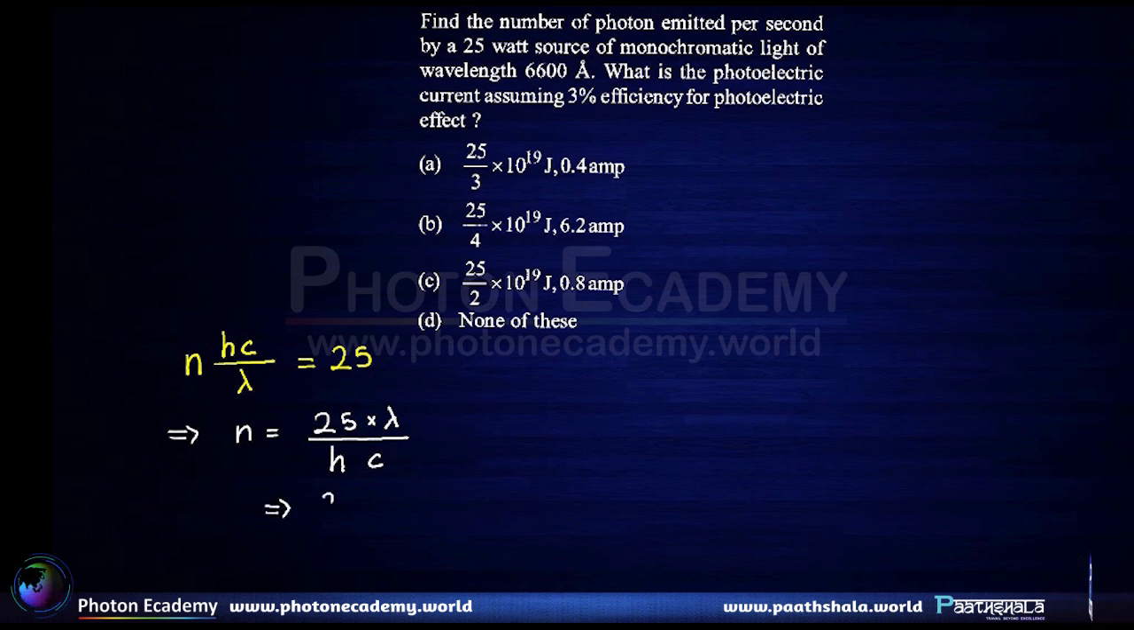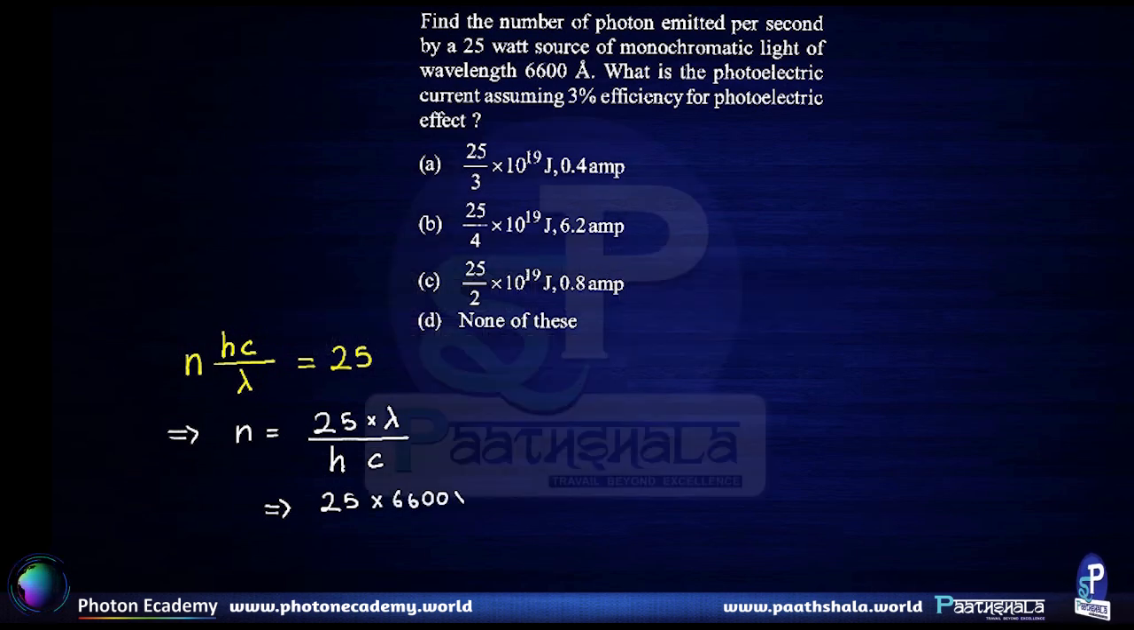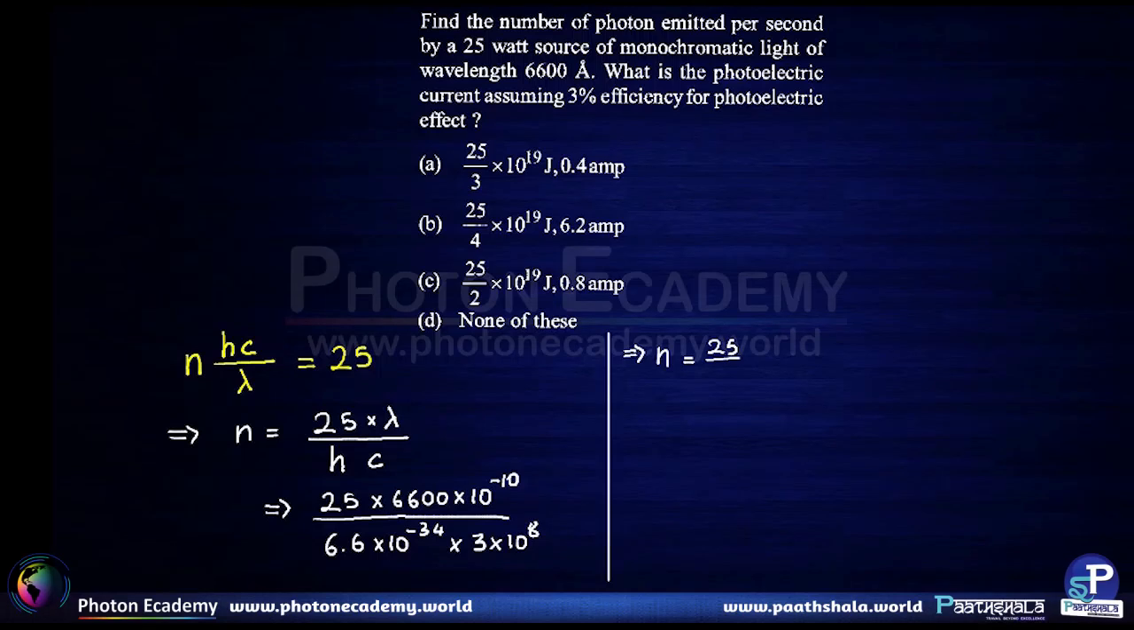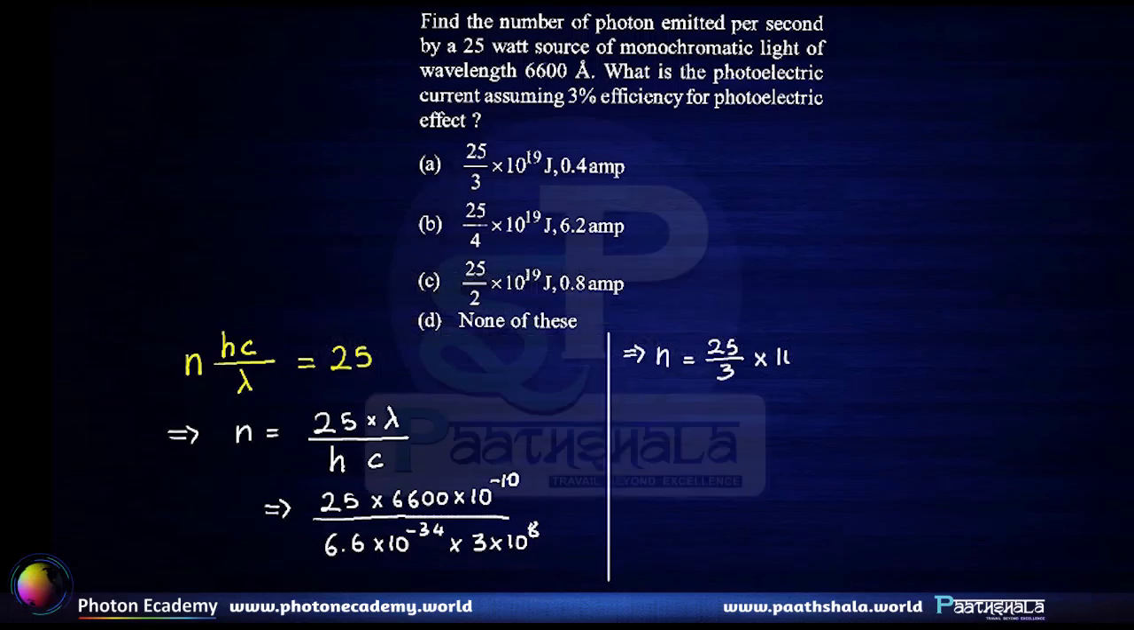or 25 into 6600 into 10 to the power minus 10 meters divided by Planck's constant, which is 6.6 into 10 to the power minus 34 in SI units, and the speed of light, which is 3 into 10 to the power 8 meters per second. So we get N is equal to 25 by 3 into 10 to the power 19 photons per second.